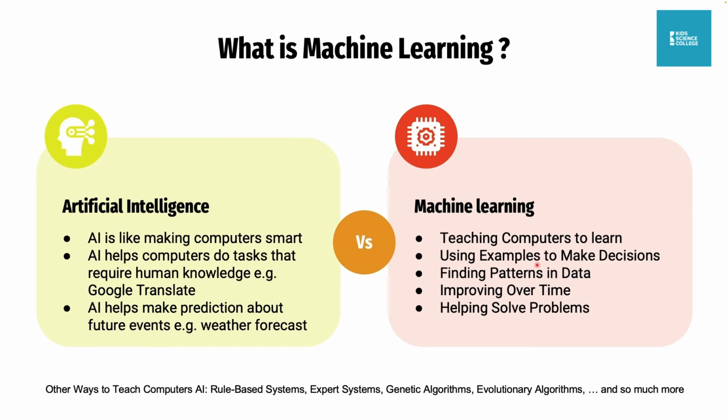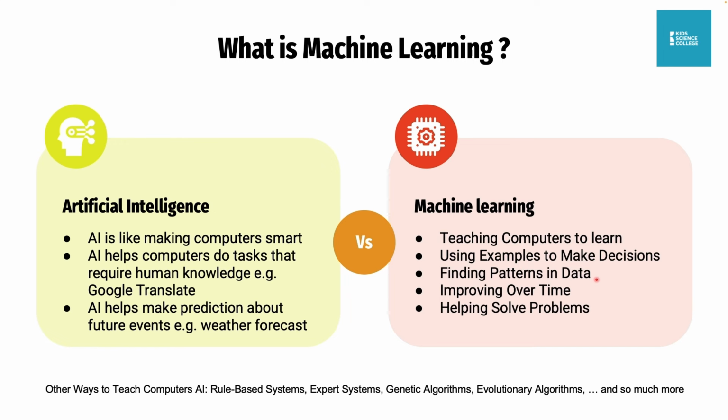So you give examples to the machine, and the examples will be in the form of data. The machine will be able to look at the examples and make decisions based on that. We are still going to look more deeply into examples that will make this make more sense to us. So then, finding patterns in data.